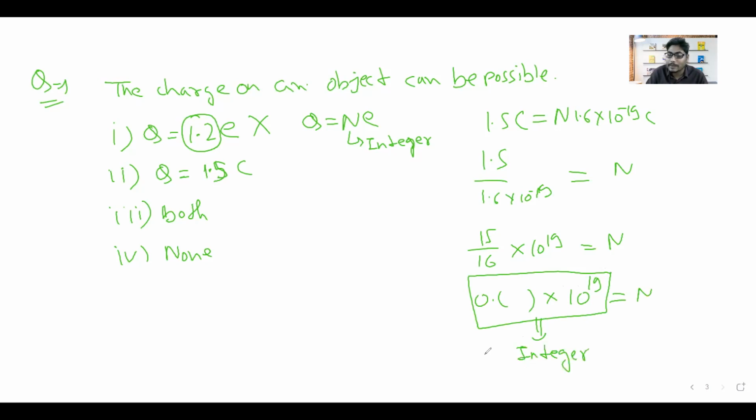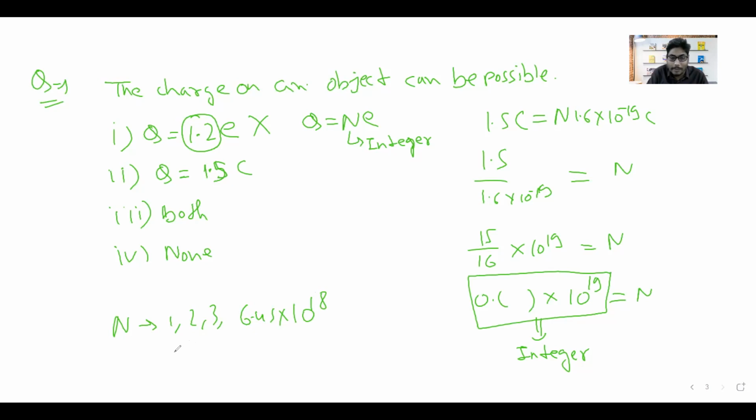This gives the idea. Which kinds of numbers can be integers? 1, 2, 3, 6.45 into 10 to the power 18. This kind of number is an integer.